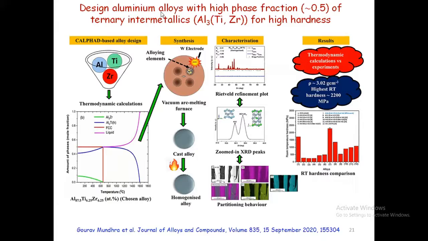But its application is limited because of its soft nature. Because of its soft nature, people think about whether it is possible to improve the hardness or strength of the material by adding an alloying element. Okay, so if you look at the transport, the car panels are made up of duplex stainless steel,